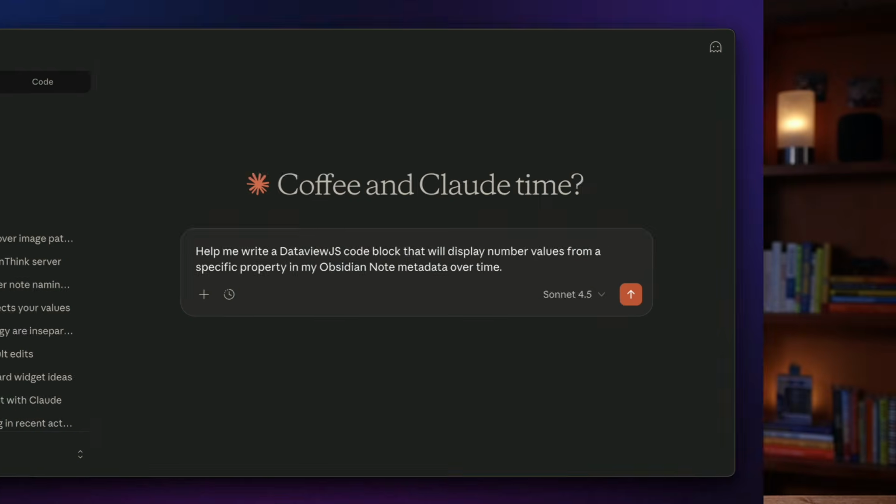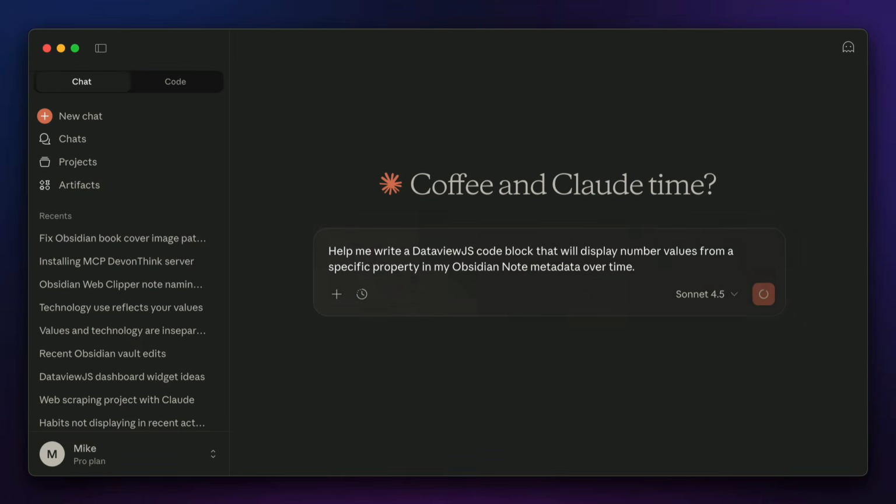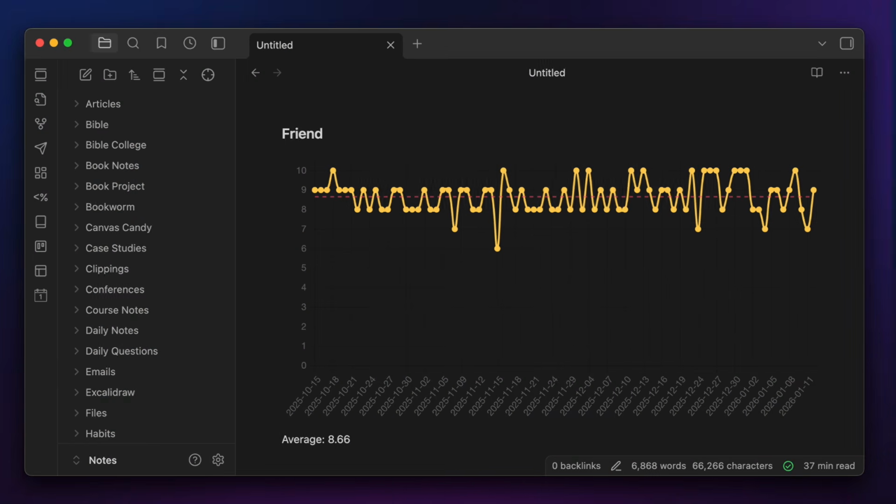So here's how I built this beautiful new daily questions dashboard. I started with a simple prompt. Help me write a DataView.js code block that will display number values from a specific property in my Obsidian note metadata over time. And after going back and forth with Claude for a while, I was able to get a version that looks something like this.